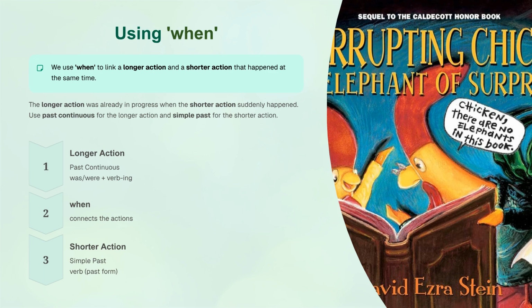Now, let's learn how to use when. We use when to link a longer action and a shorter action that happened at the same time. The longer action was already in progress when the shorter action suddenly interrupted it. Use the past continuous tense for the longer action and use the simple past tense for the shorter action. For example, you can say, she was studying when the doorbell rang.